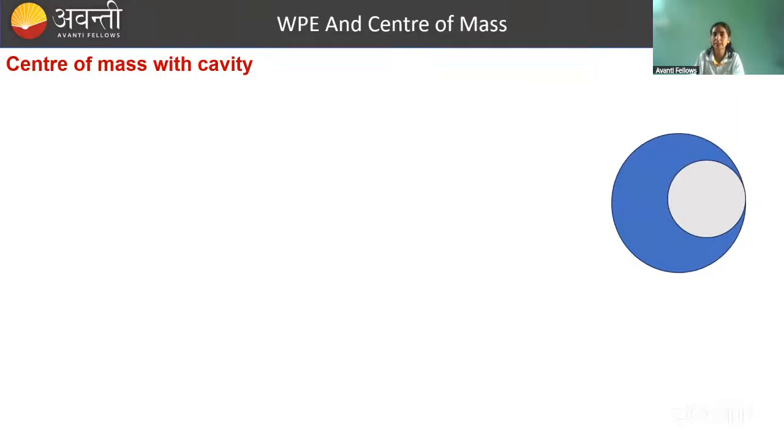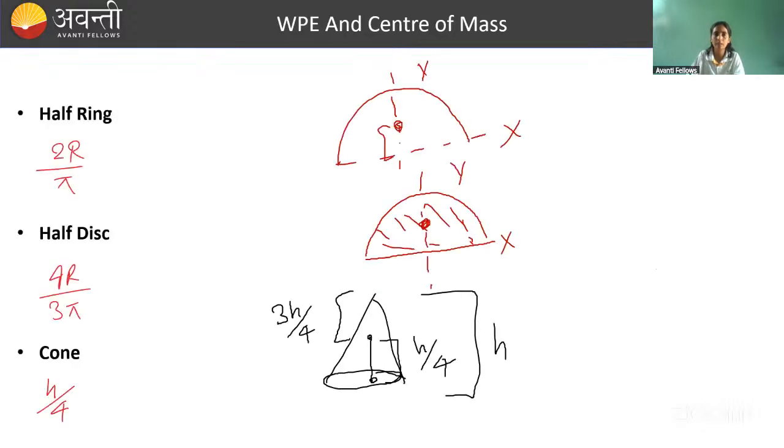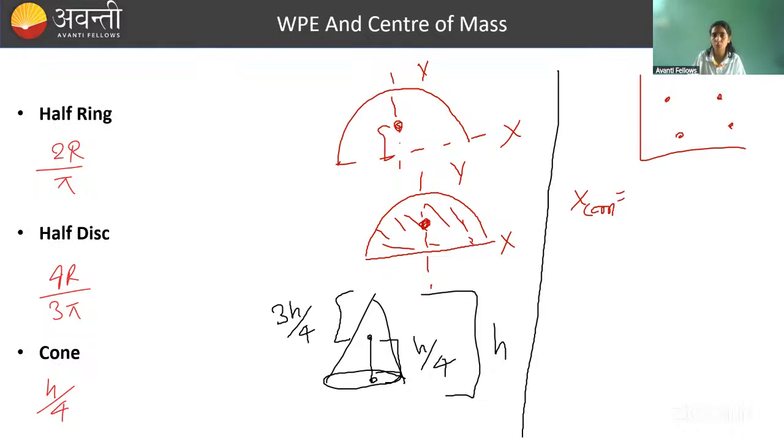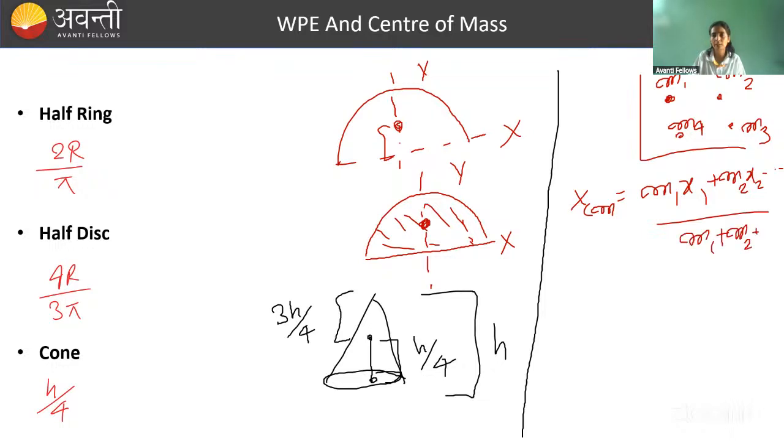Center of mass with cavity. और अगर यहाँ पे हमने कंटिन्यूअस बॉडी का देखा, एक काम करते, उसको करने से पहले सेंटर ऑफ मास ऑफ डिस्क्रीट बॉडीज का फॉर्मूला पता होगा आप सबको. So if there are masses distributed like this, they have x coordinate, y coordinate, z coordinate. So xcm is written as what? We have taken 4 particles here, m1, m2, m3, m4. So you already know how we calculate it. m1x1, where this particle has x coordinate equal to x1, m2x2, and so on, divided by m1 plus m2 plus so on, right?